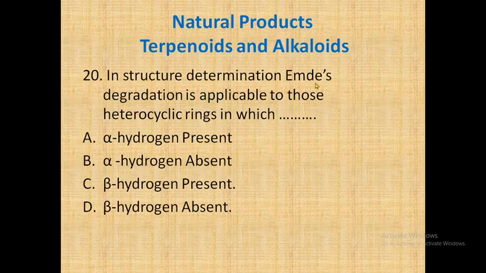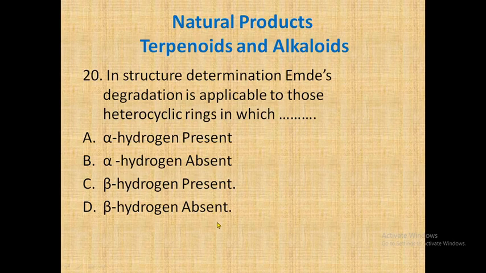Mdes degradation is applicable to those heterocyclic rings in which. Very important question. What will be the answer? Whether it is alpha hydrogen present, alpha hydrogen absent, beta hydrogen present, or beta hydrogen absent.